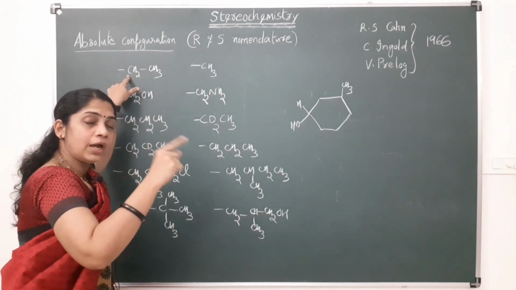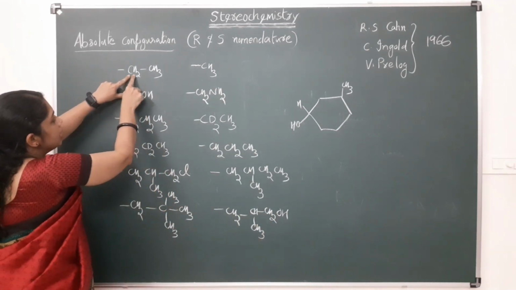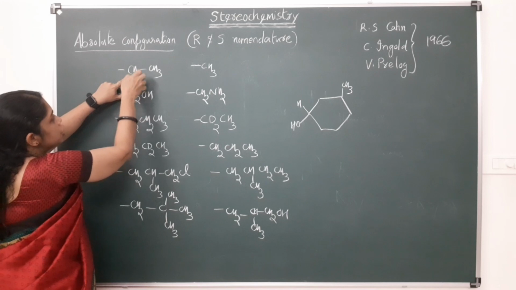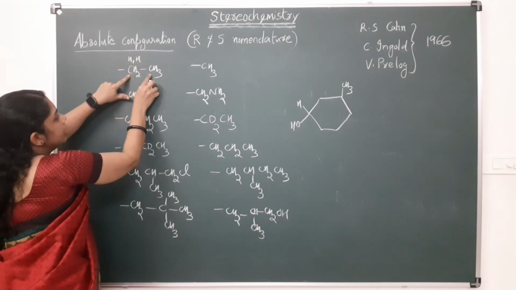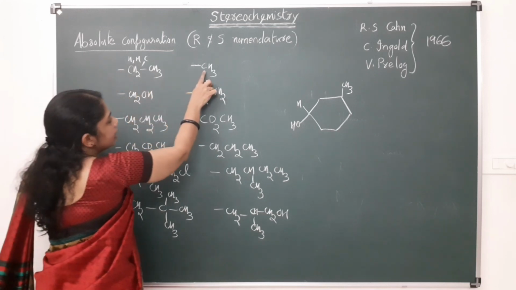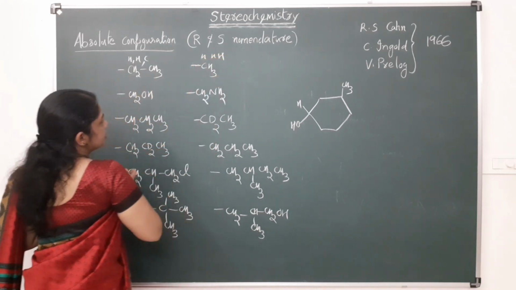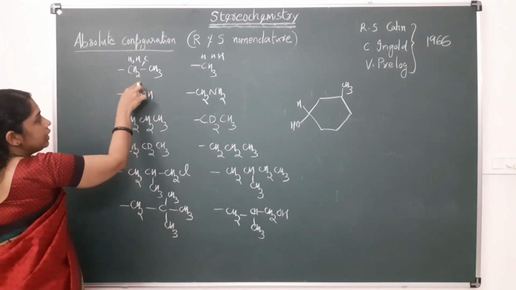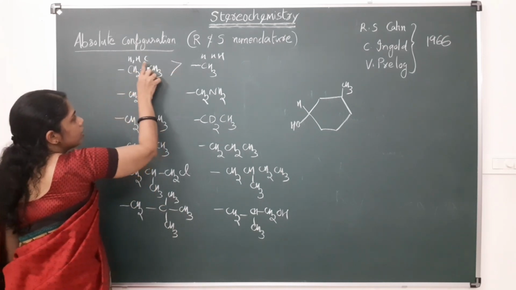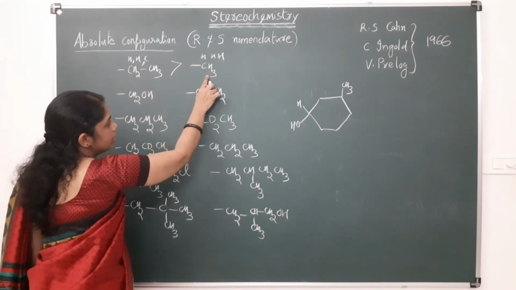If there is a tie, we have to consider the nearby atoms. Here this carbon is attached to 2 hydrogens and 1 carbon. Here this carbon is attached to only 3 hydrogens. So which one will get higher priority? This will get higher priority because here it is carbon, here only 3 hydrogens. So this will get higher priority over this one.